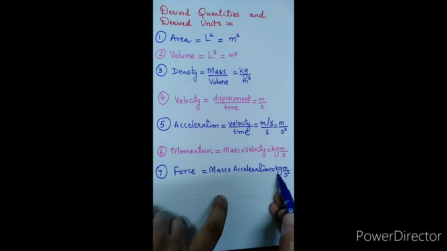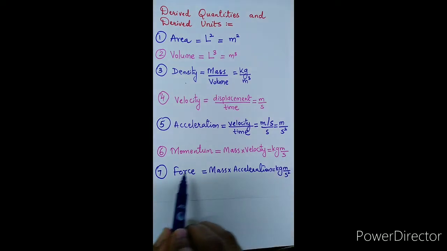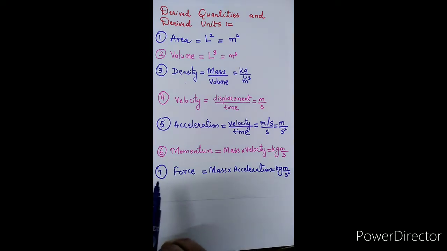as mass is measured in kilogram and acceleration has a unit meter per second square. So the unit of force is kilogram meter per second square. As force is said to be a derived quantity, we can say that kilogram meter per second square is also a derived unit, which is the unit of the derived quantity force.